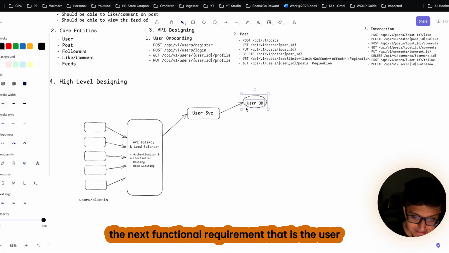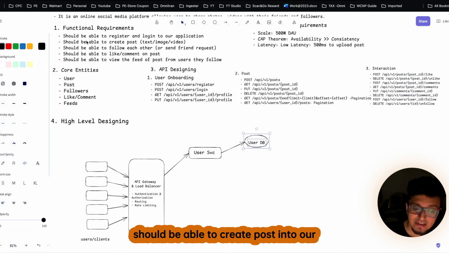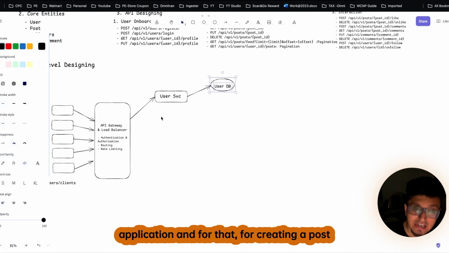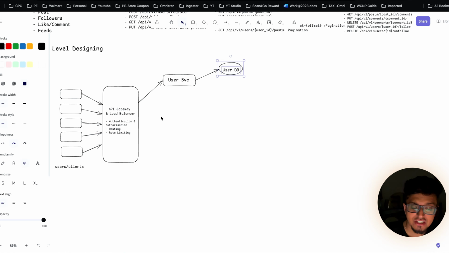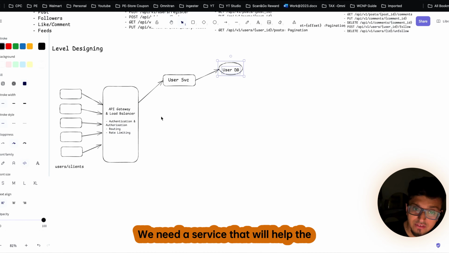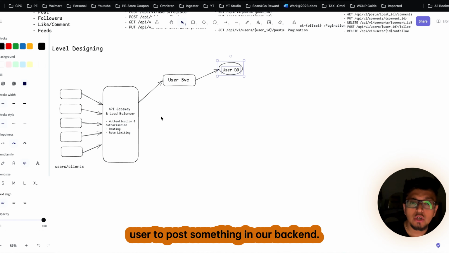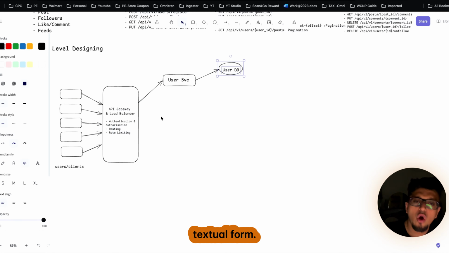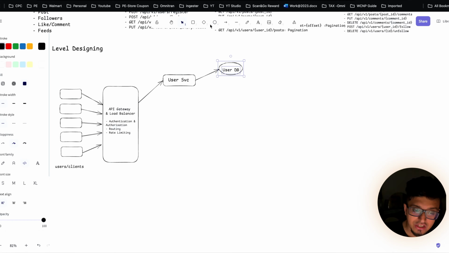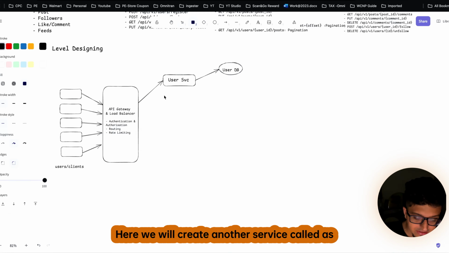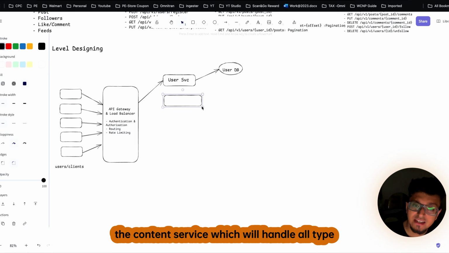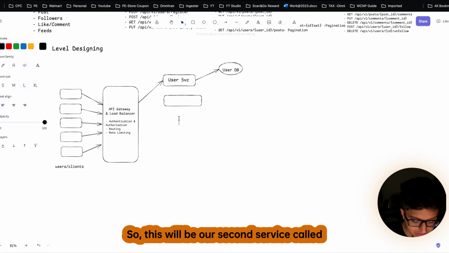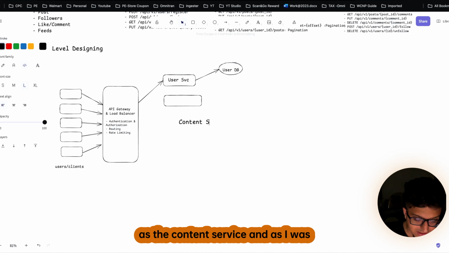So let's go to the next functional requirement, that is the user should be able to create a post in our application. And for creating a post, we need a service that will help the user to post something in our backend. Means it can be a video, it can be an image, or it can be a textual form. So here we will create another service called the content service, which will handle all types of content in our application. So this will be our second service, called the content service.